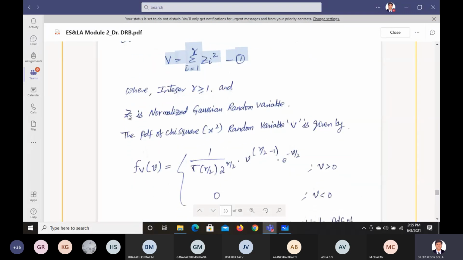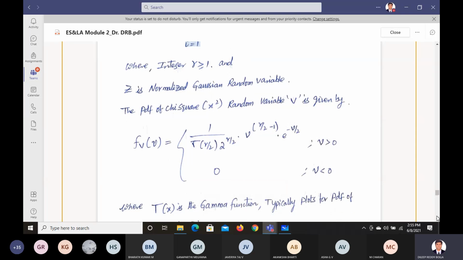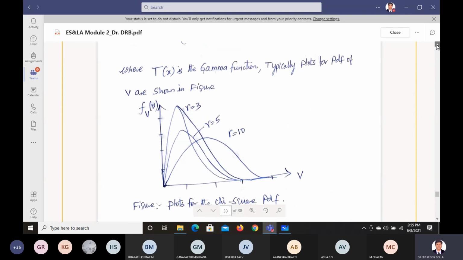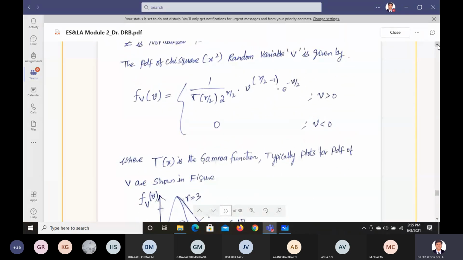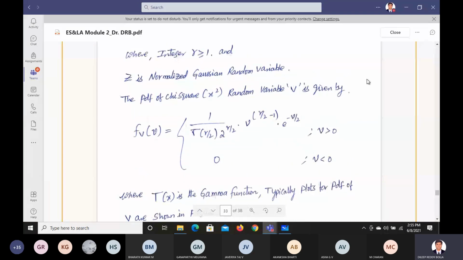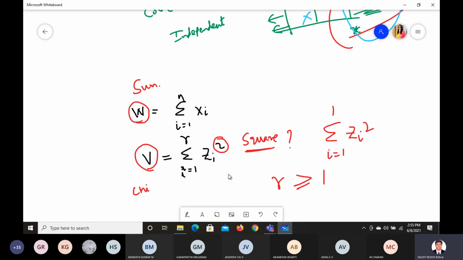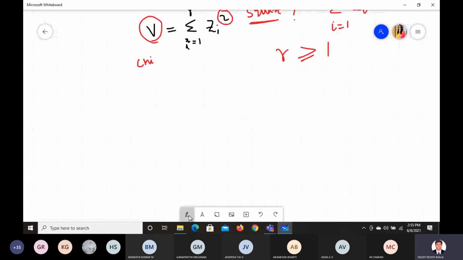Now you take here, this Z is a normalized Gaussian random variable. So based on the Gaussian probabilities, we are going to write this equation. Once you understand the normalized Gaussian, based on that we get the expressions here for values of V greater than 0. If the values of V are less than 0, we are going to take it as 0, which means the values will be only for greater values, which means if you take a graph like this,